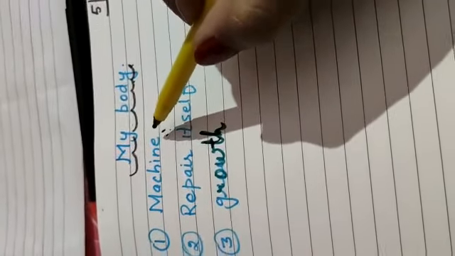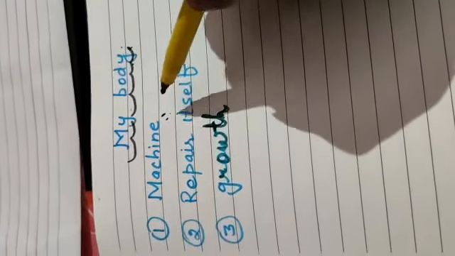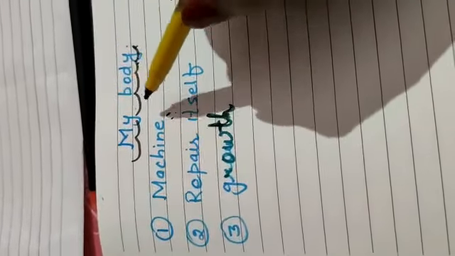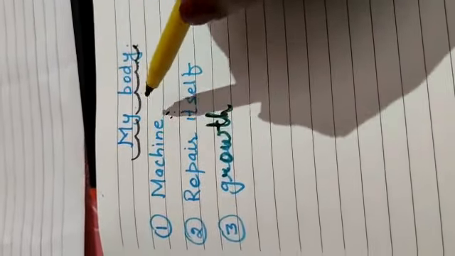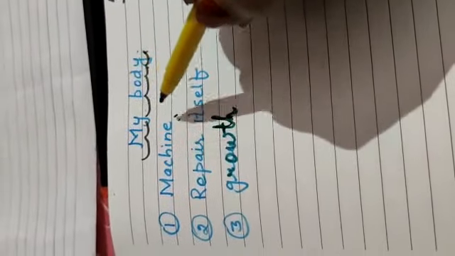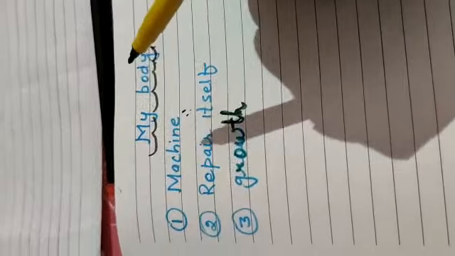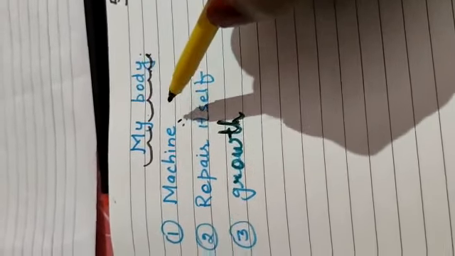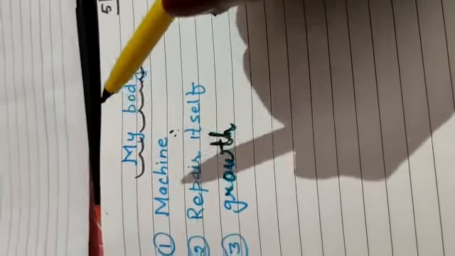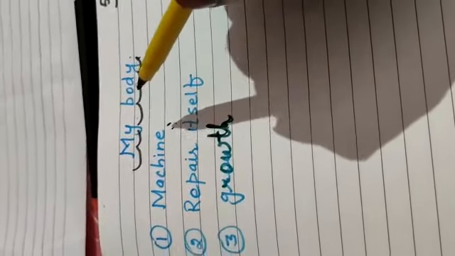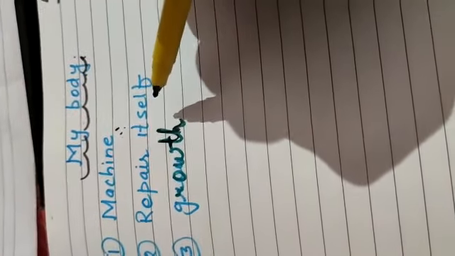Now, the first function: our body is a wonderful machine. Yes, a machine cannot work alone. It has so many parts associated to make it run. In this way, our body is made up of several parts and each part has its own function. If any part gets damaged, the whole body suffers, so you should keep your organs safe.